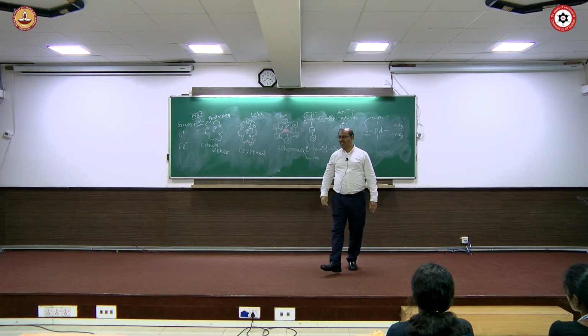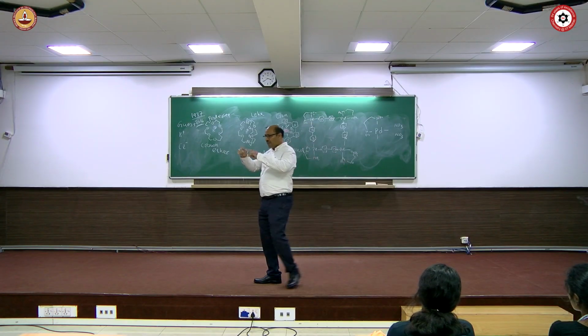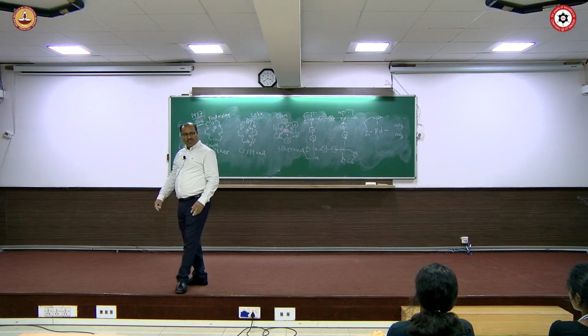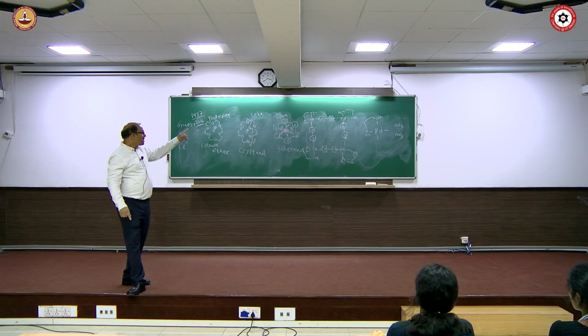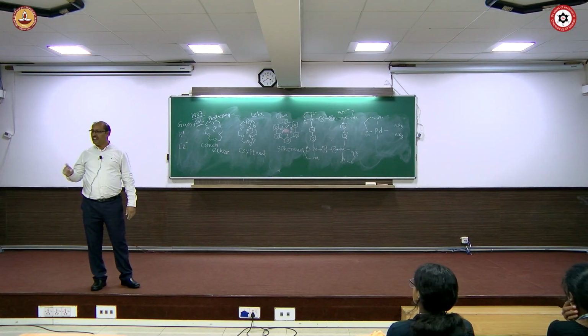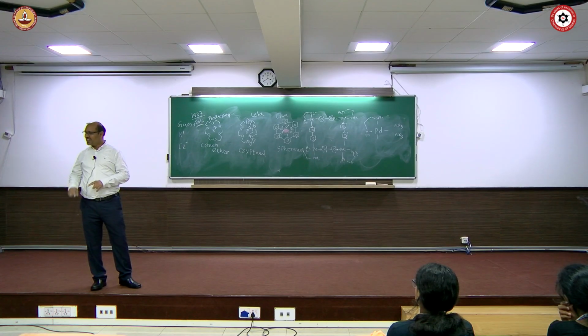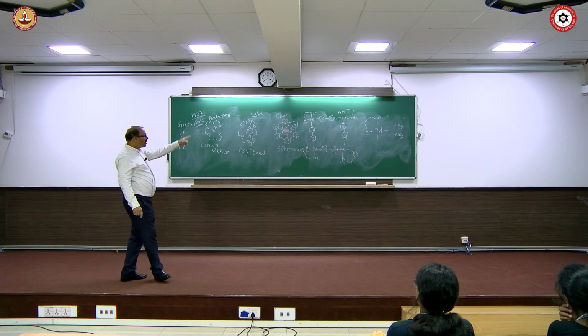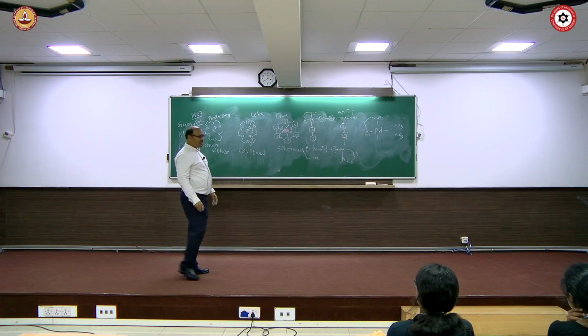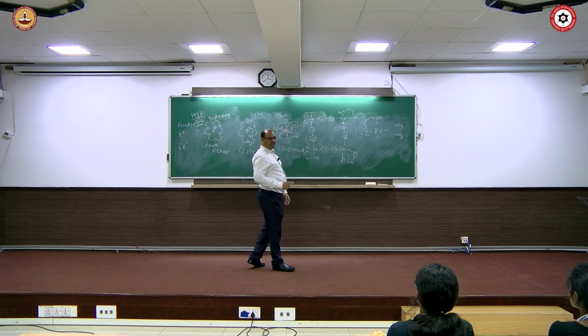Do you understand what I draw now? There are 4 palladiums and they are square planar. 2 sides are by bidentate chelating ethylene diamine and the other 2 sides by bidentate non-chelating. Right? It forms a square kind of compound. This is called a molecular square.